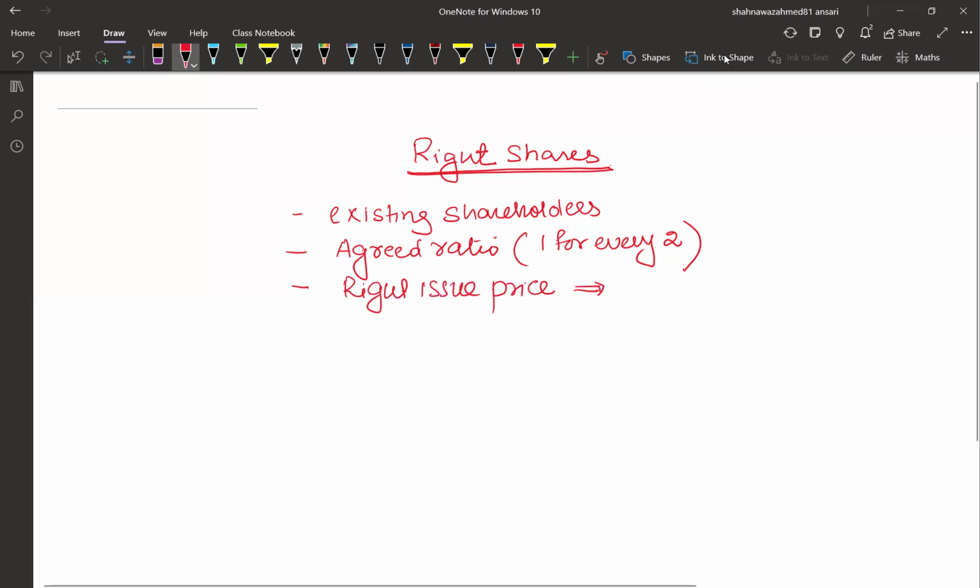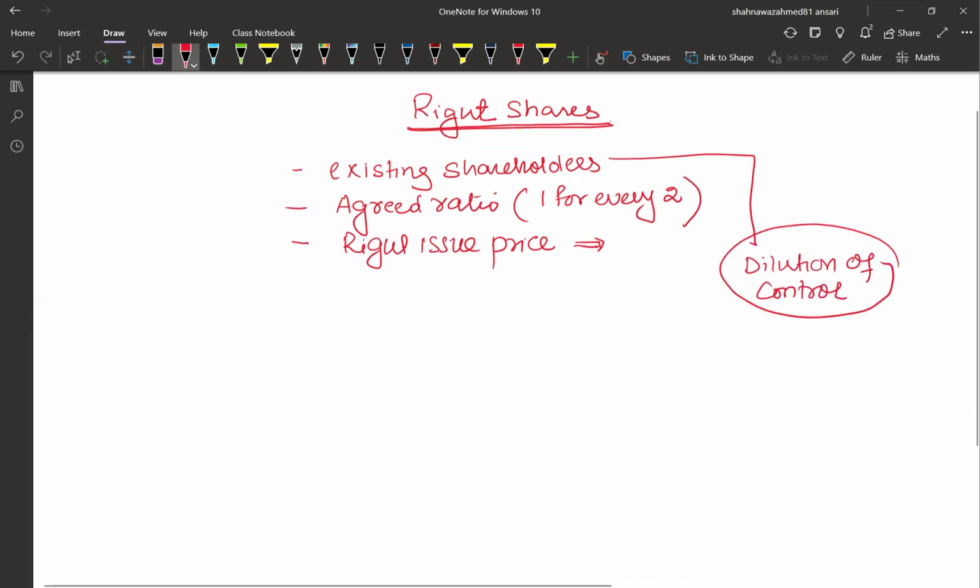Now, why rights shares? Why are shares offered to existing shareholders? First, just in order to protect them, to avoid dilution of control. So that's the reason why, when a company tries to issue new shares, the company has to offer the right to the existing shareholders. And what can existing shareholders do about these rights shares?